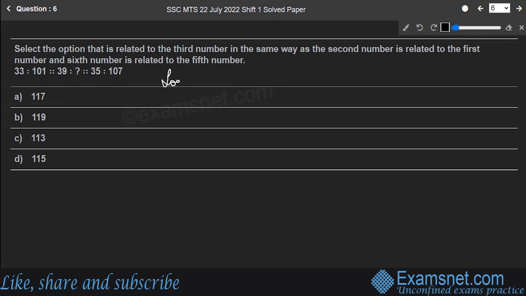So the logic says the second number is equal to the first number multiplied by 3 plus 2. Okay. So let's understand with the first set. 33 is to 101.